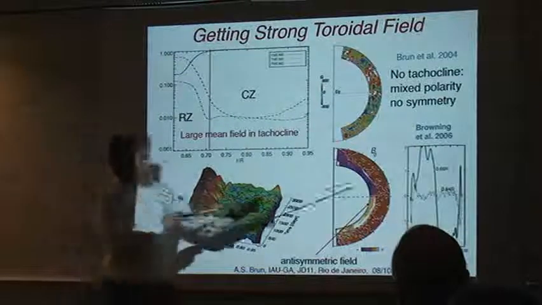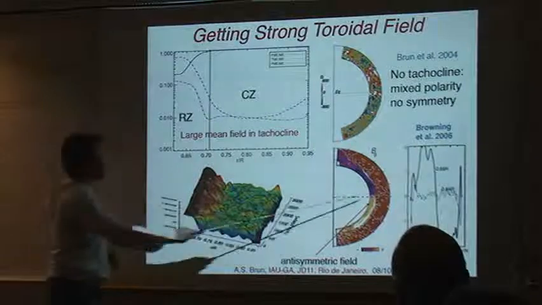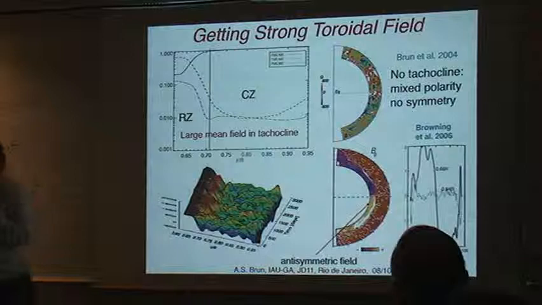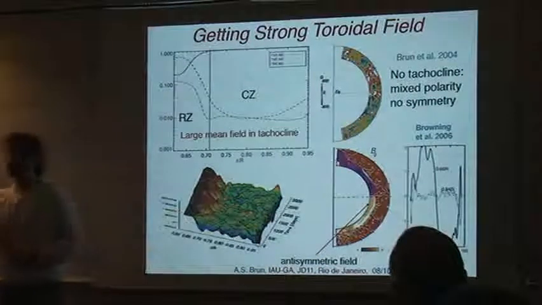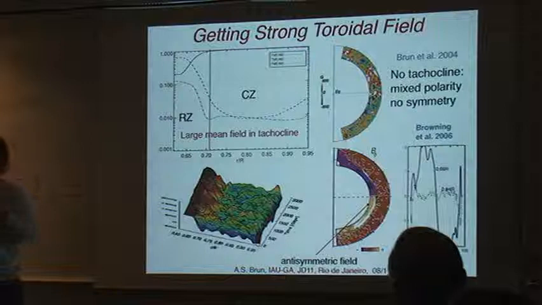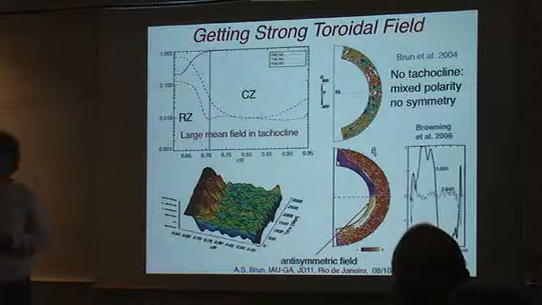I think the reason is that we are shooting ourselves twice in the foot. First, by having a constant diffusivity throughout the domain, or not varying much, let's say, we are limiting the growth of our toroidal ribbons because the shear is being equilibrated by diffusion. And if you have a strong diffusion, you have a limitation of your amplification of your field. And you have reconnection very fast, and I think you are limiting the field. And because you are limiting the strength of the field, you are limiting the ability to shear in the tachocline.